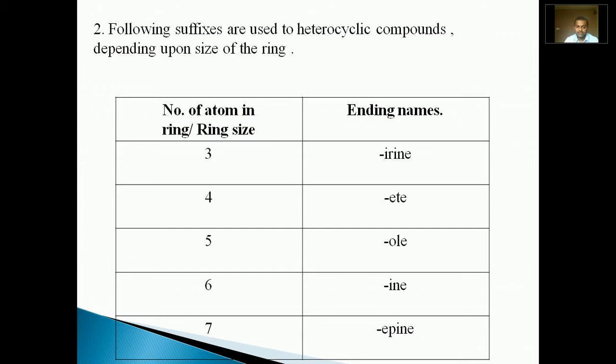In this way, with the first rule and second rule, we learn how to obtain the prefix and how to obtain the suffix. Now we just have to combine this prefix and suffix, and you will get the IUPAC name of the compound. These are simple names. For example, we will see this heterocyclic compound. The trivial name of this compound is furan. We have to obtain the IUPAC name of this furan.